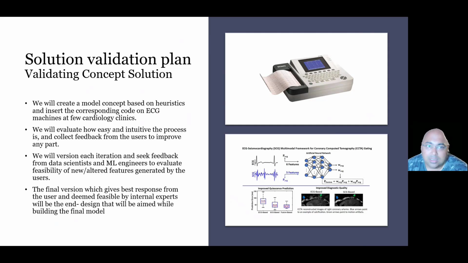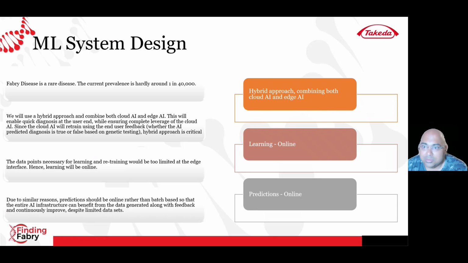Now let's talk about the machine learning system design in terms of the approach, whether it will be cloud AI or edge AI, whether the learning will be offline, or whether the predictions will be online or batch. Now, Fabry disease is a rare disease. Very, very few patients. The current prevalence is hardly around 1 in 40,000.